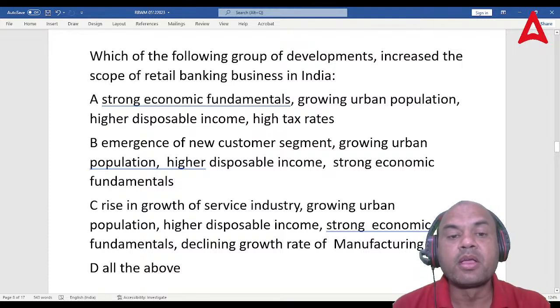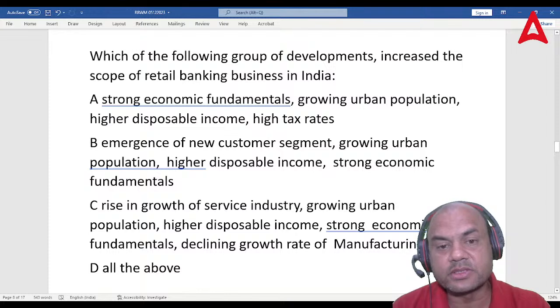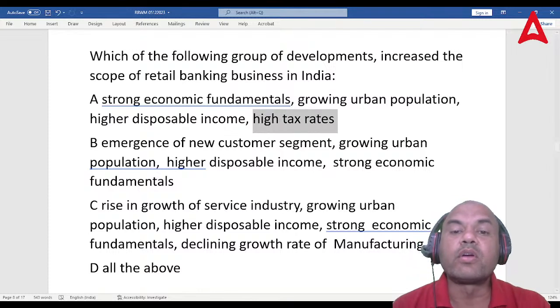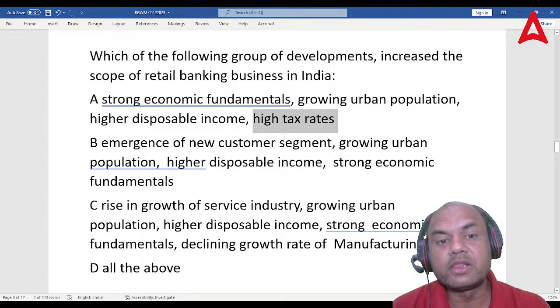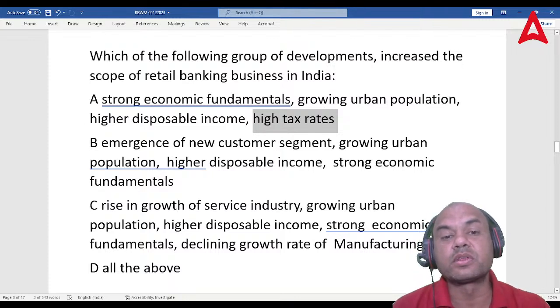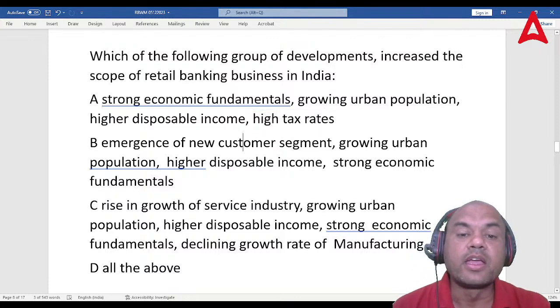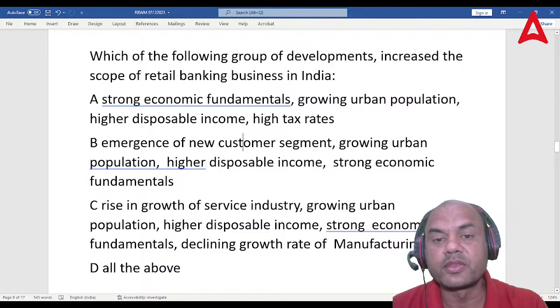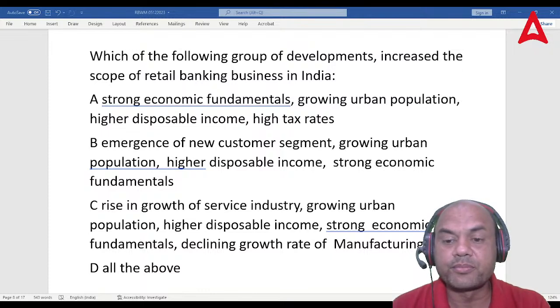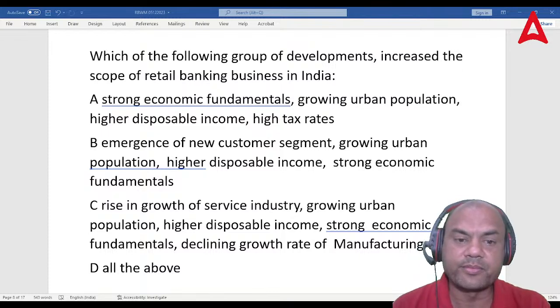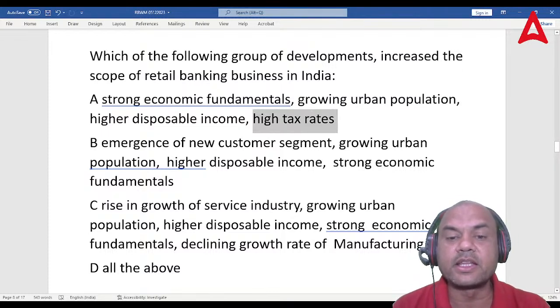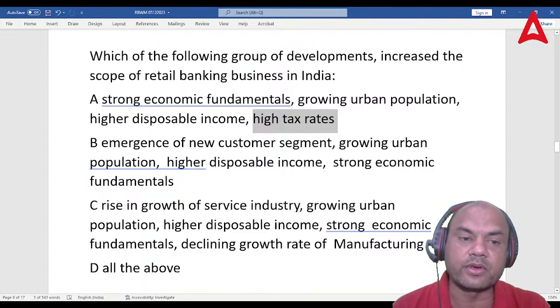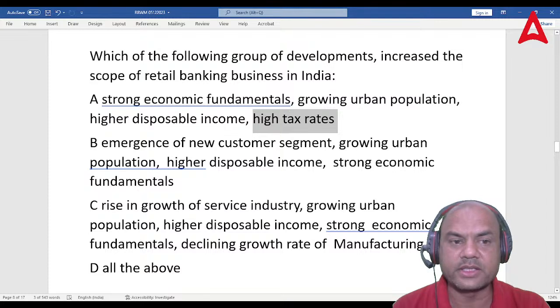Here, A is not the answer. Why is it not the answer? Because of high tax rates. Whatever is negative will not lead to the retail banking business growth. If you are told to pay higher taxes, is it positive or negative? That is negative. So high tax rates is a negative part. It will not be leading to the growth of retail banking. So A is gone.